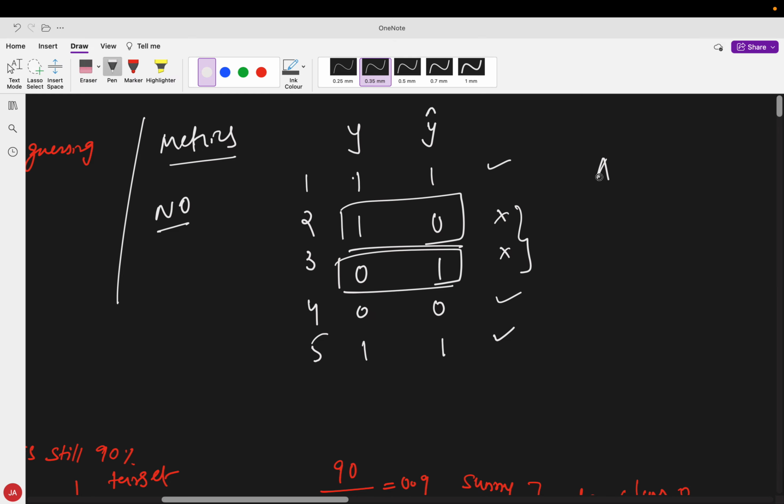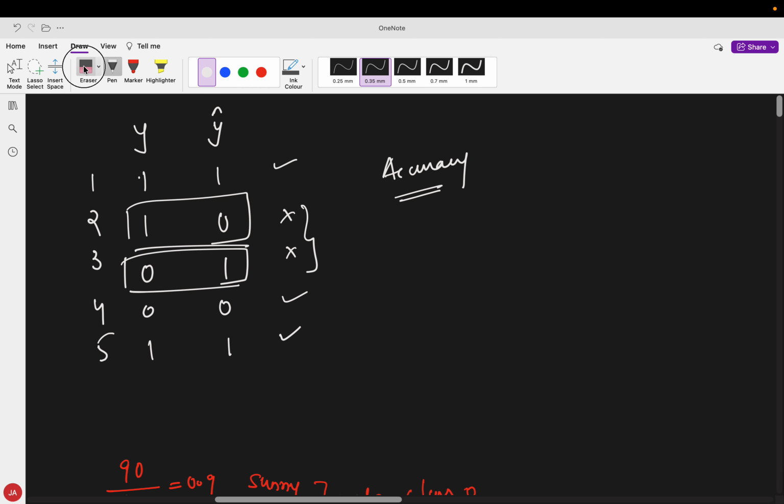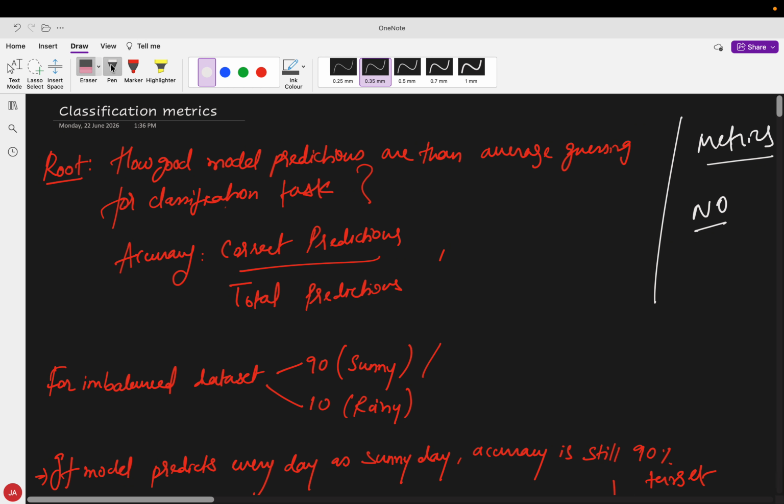If I use accuracy, I will not be able to classify these two mistakes separately. Let us first discuss why accuracy will fail, then we'll come to this later.